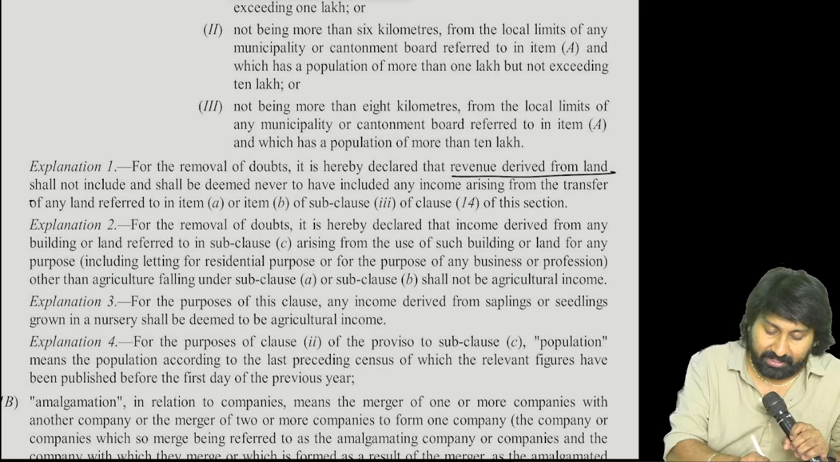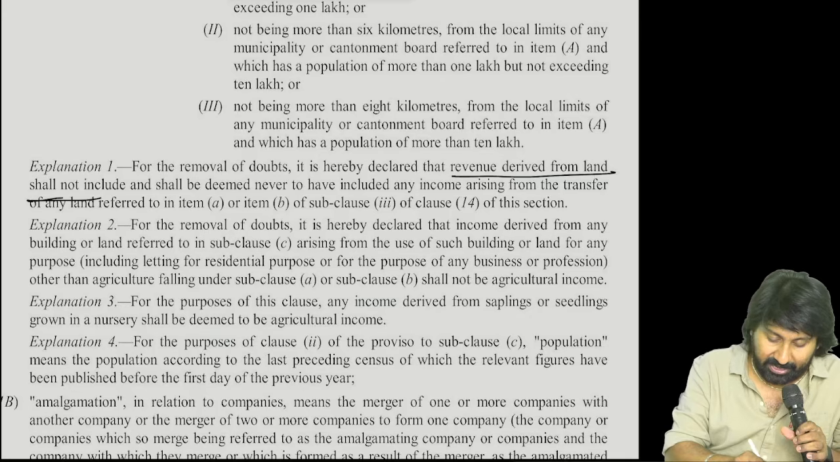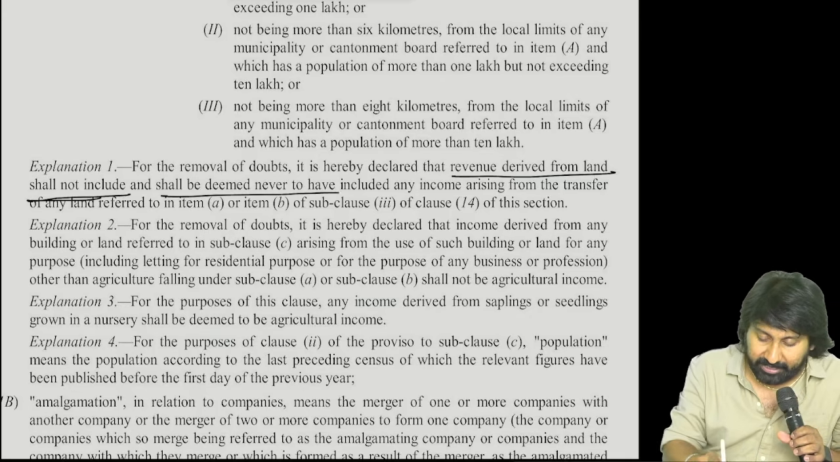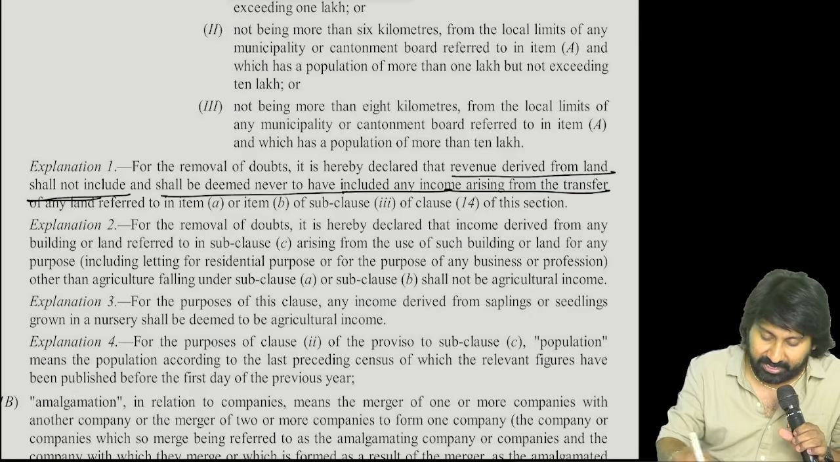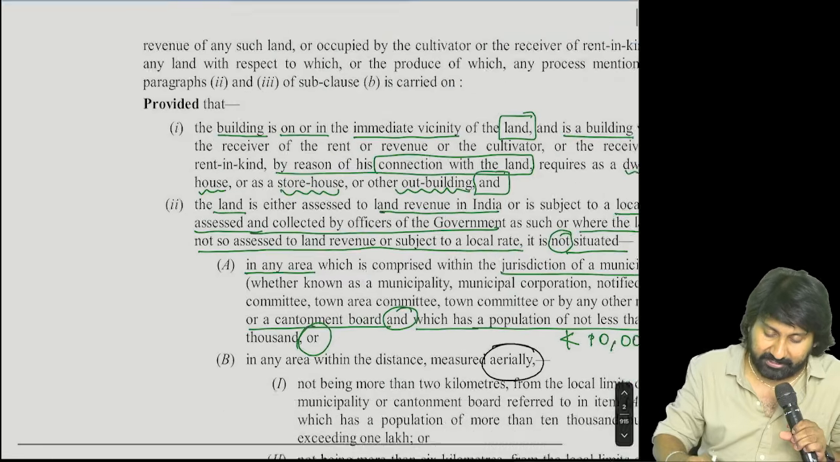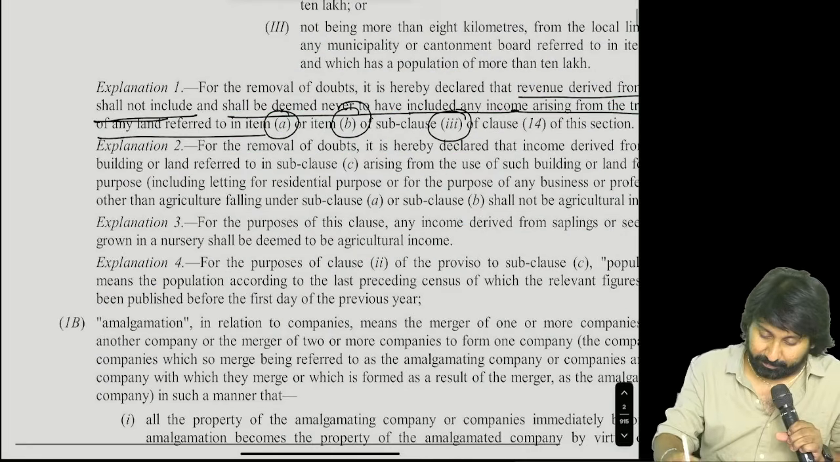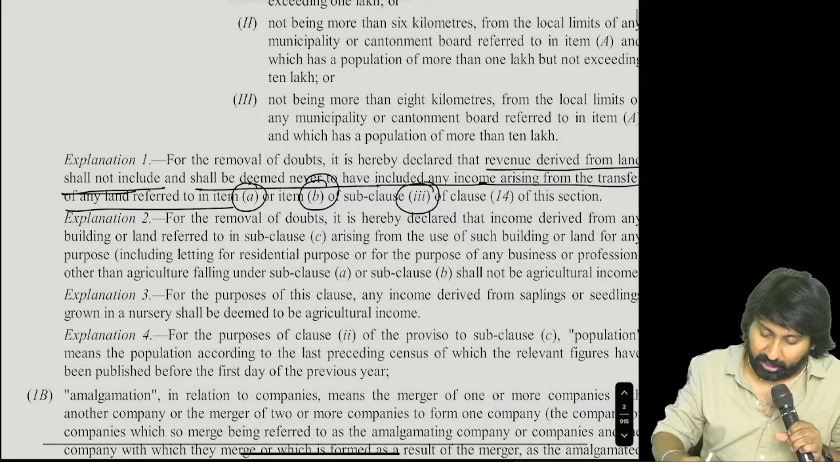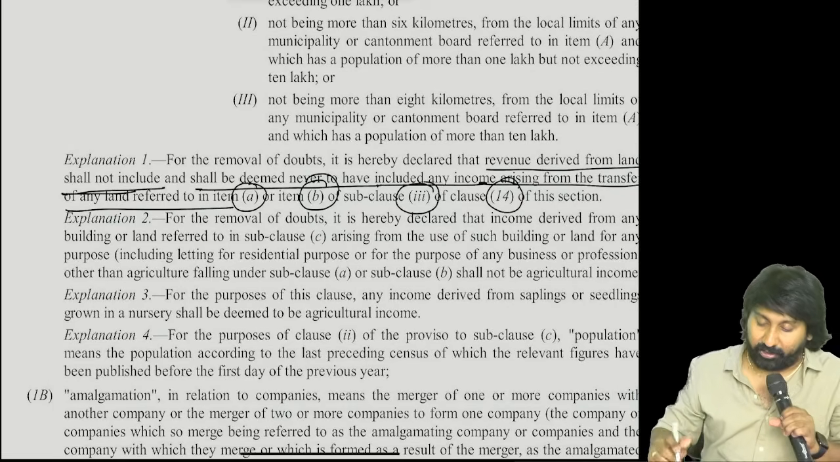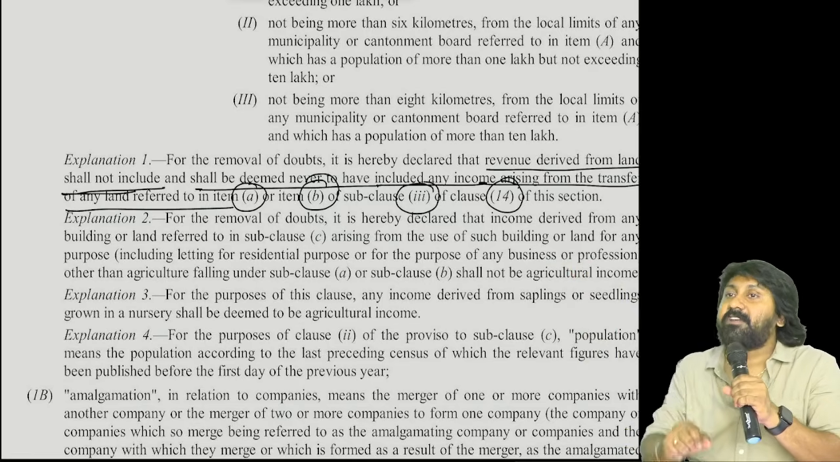Revenue derived from the land. Read: revenue derived from the land shall not include, and shall be deemed never to have included, any income arising from the transfer of any land in item A or item B of subclause 3 of clause 14. Simply tell me, what land are we talking about?